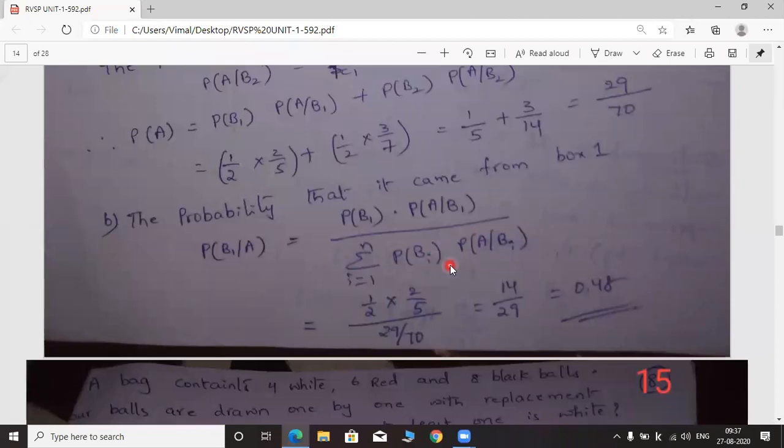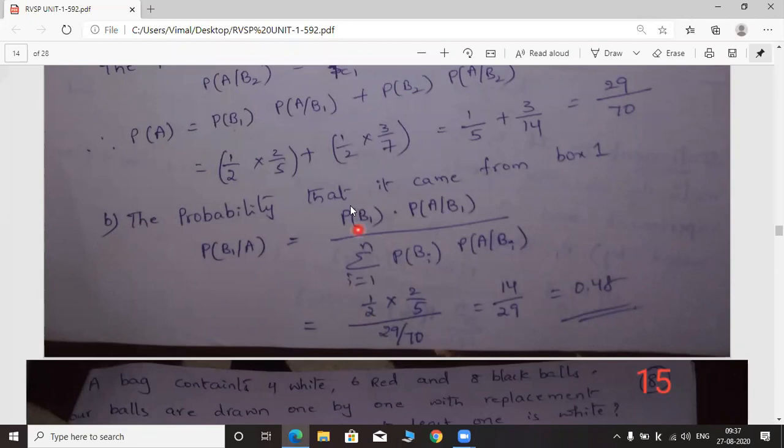So according to the total probability theorem, P of A is calculated and the value is 29 by 70. So you have to write 29 by 70 in the denominator. About the denominator, you need not worry, because that is the total probability theorem only. According to the total probability theorem, P of A is calculated as 29 by 70. That's what you have to substitute in the denominator. Now see the numerator.